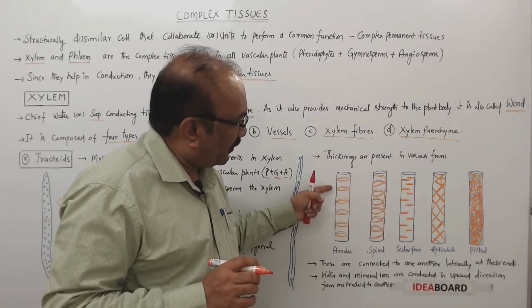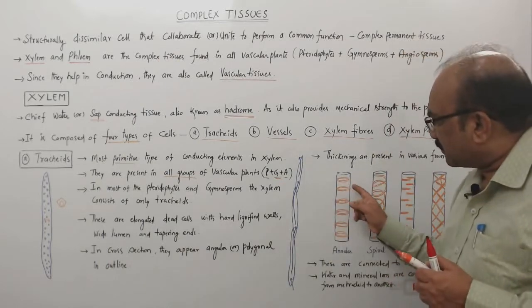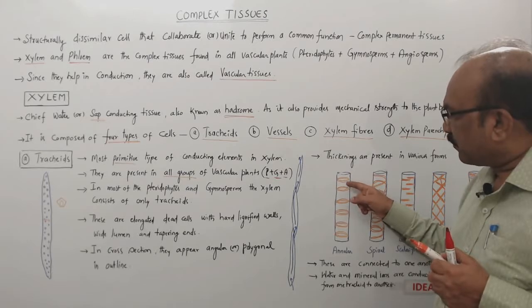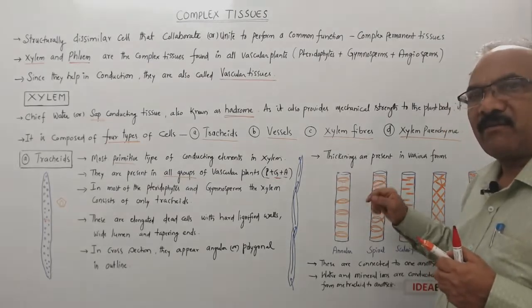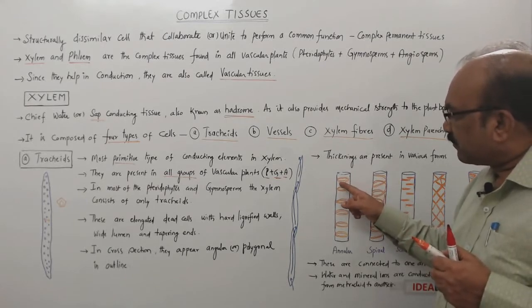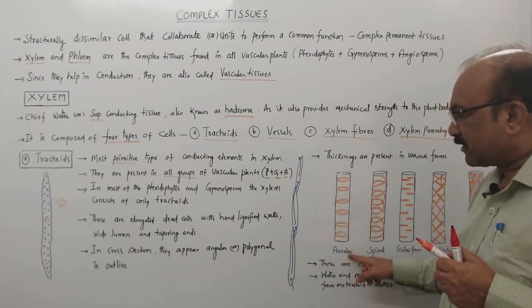And when the secondary wall material is deposited in the form of rings, so you have to take this purple color as primary wall, and this orange color as secondary wall. So the secondary wall is deposited over this primary wall in the form of rings. These thickenings are called annular thickenings.